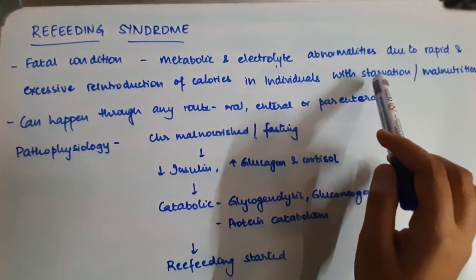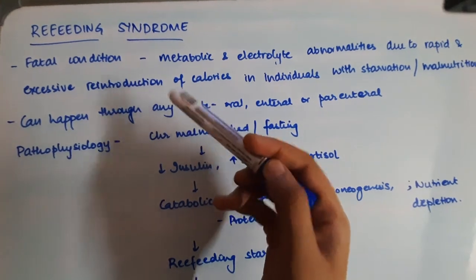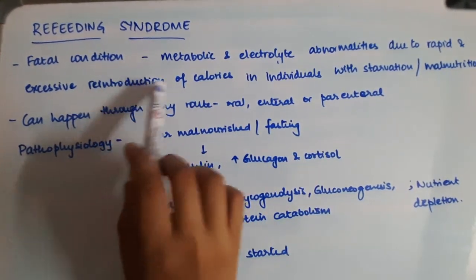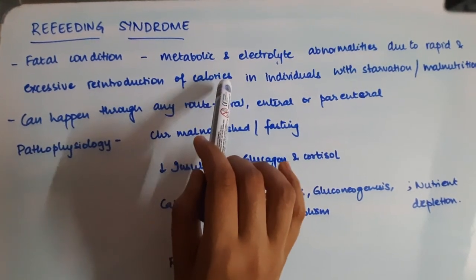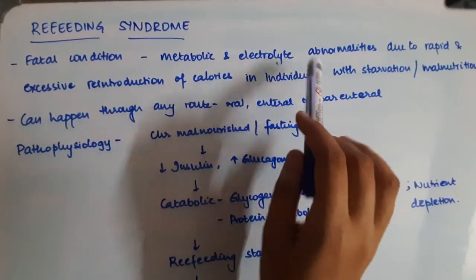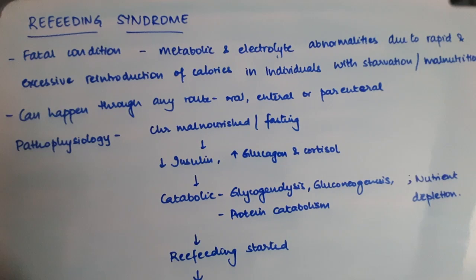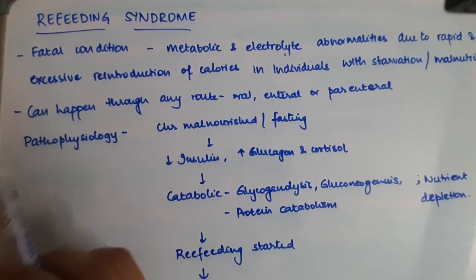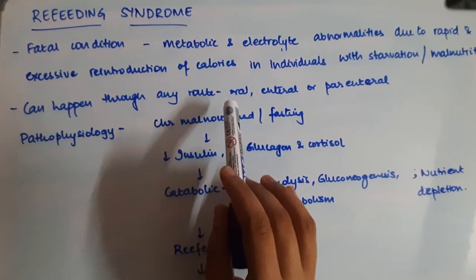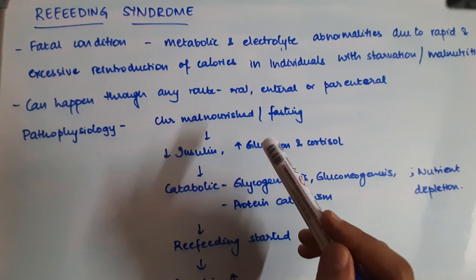So when a person is already starved and malnourished, when we give them food but we give it too much and too rapidly, too rapid introduction of calories is done, then it leads to a bunch of metabolic and electrolyte abnormalities, and that results in refeeding syndrome. Refeeding syndrome can happen when nutrition is given through any route. It could be oral nutrition, enteral, or parenteral nutrition as well.